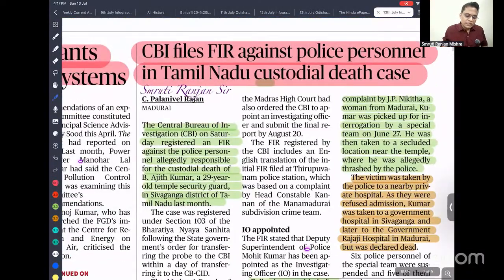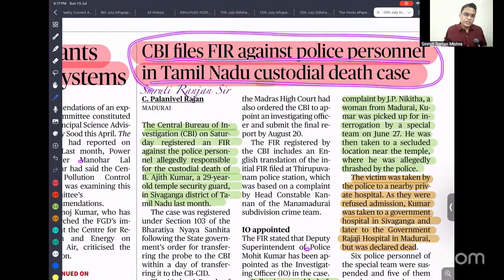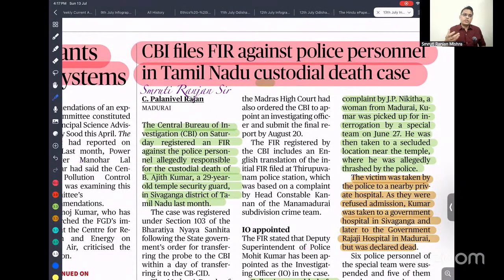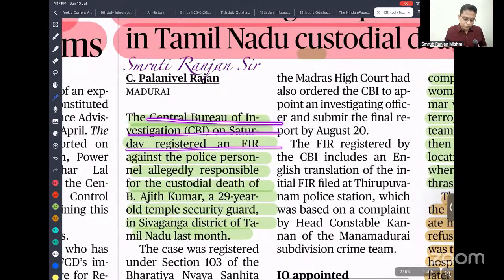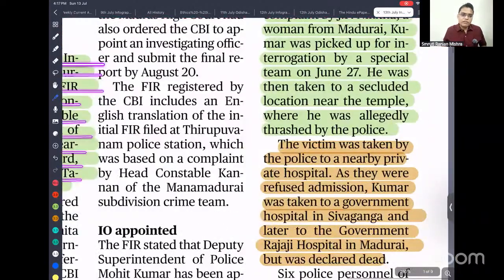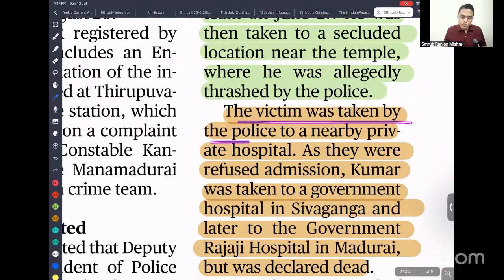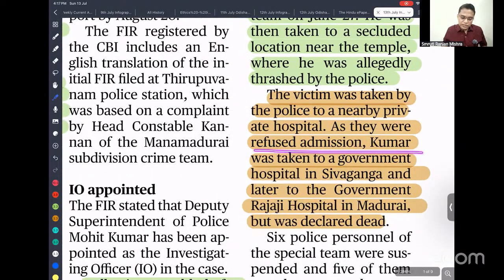So next, CBI files FIR against police personnel in the Tamil Nadu custodial death case. Recently we have seen so many instances of persons dying in police custody. The CBI, Central Bureau of Investigation, on Saturday registered an FIR against police personnel allegedly responsible for the custodial death of Ajith Kumar, a 29-year-old temple guard in Sivaganga district of Tamil Nadu. So why was he taken? The victim was taken by the police to a nearby private hospital.